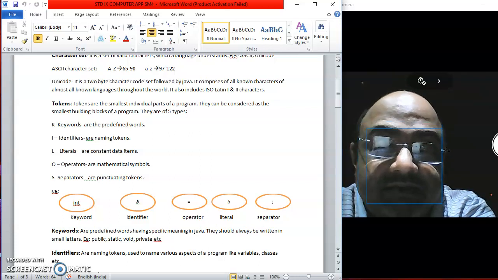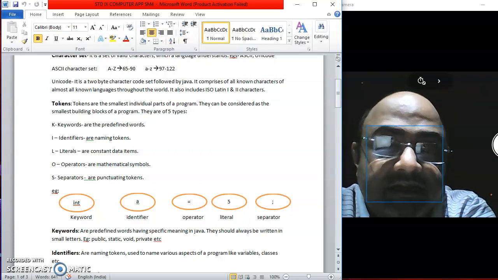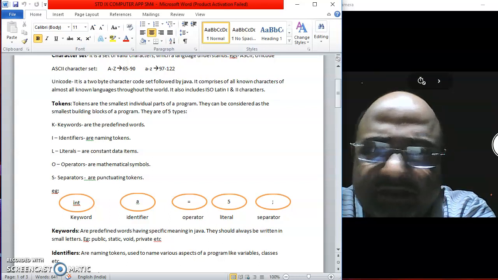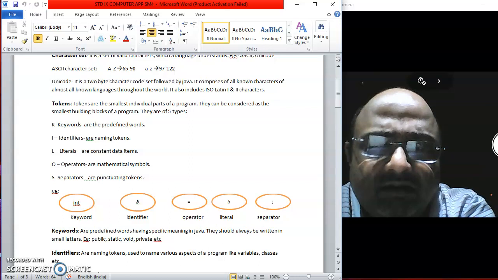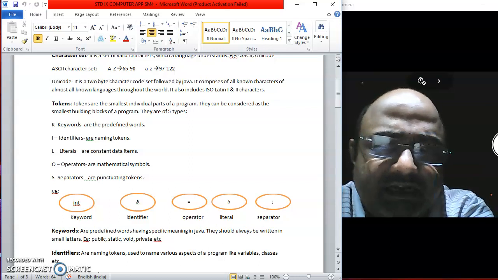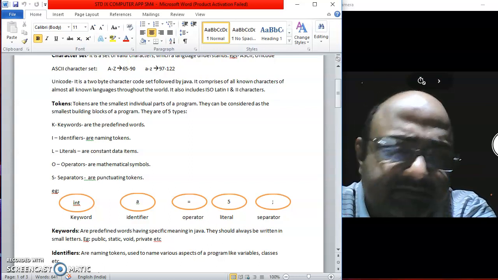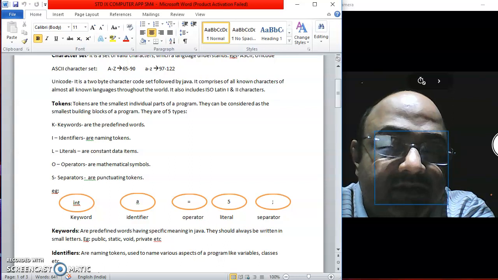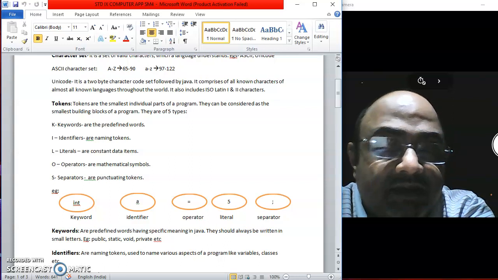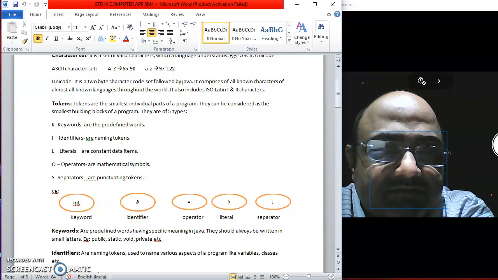If you look at the example given on the screen, int a is equal to 5 semicolon. Always remember this particular example. This is a very significant and important example. It will give you an idea of what each of these tokens is. Notice there, int is circled as keyword, then a is circled as identifier, equal to as operator, 5 as literal, and semicolon as separator.